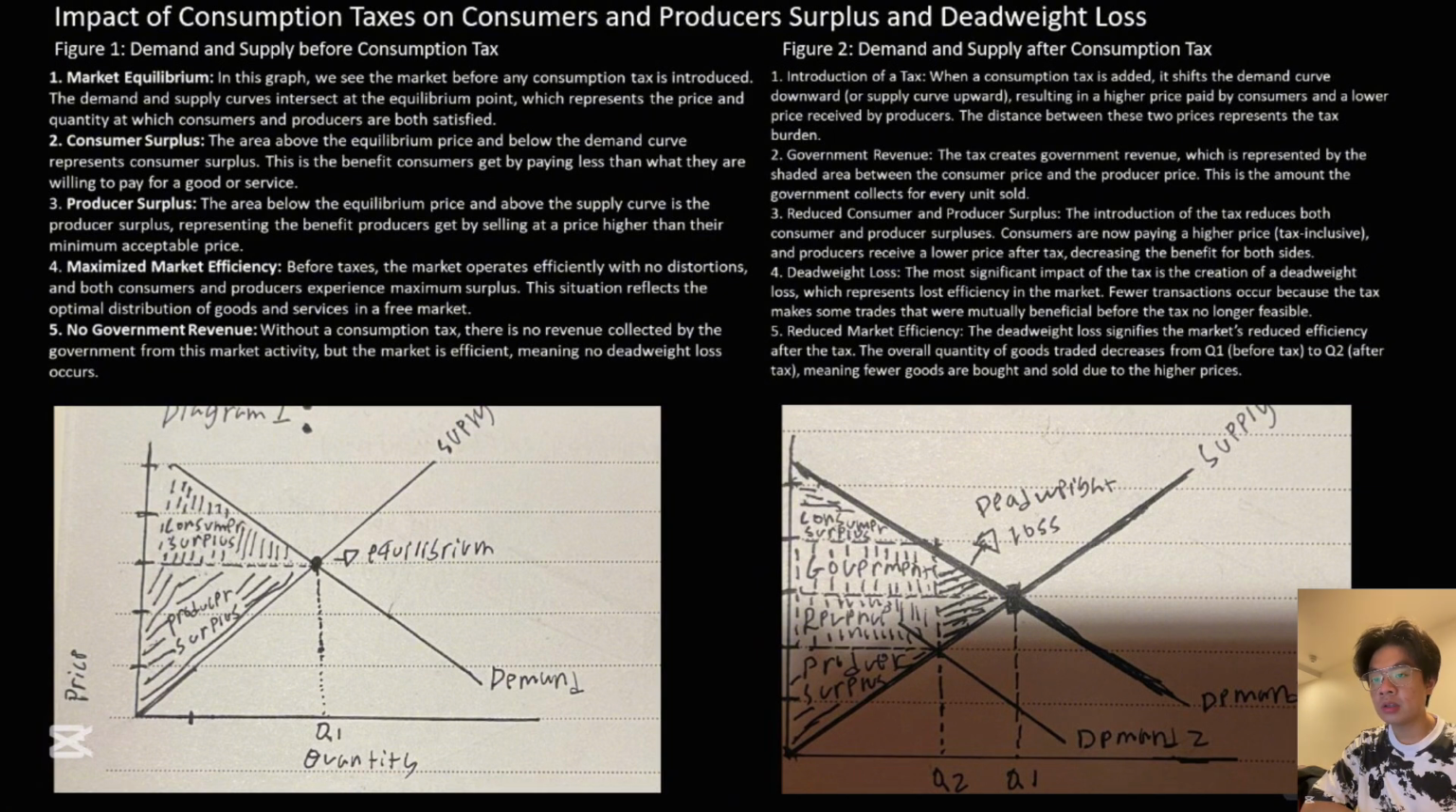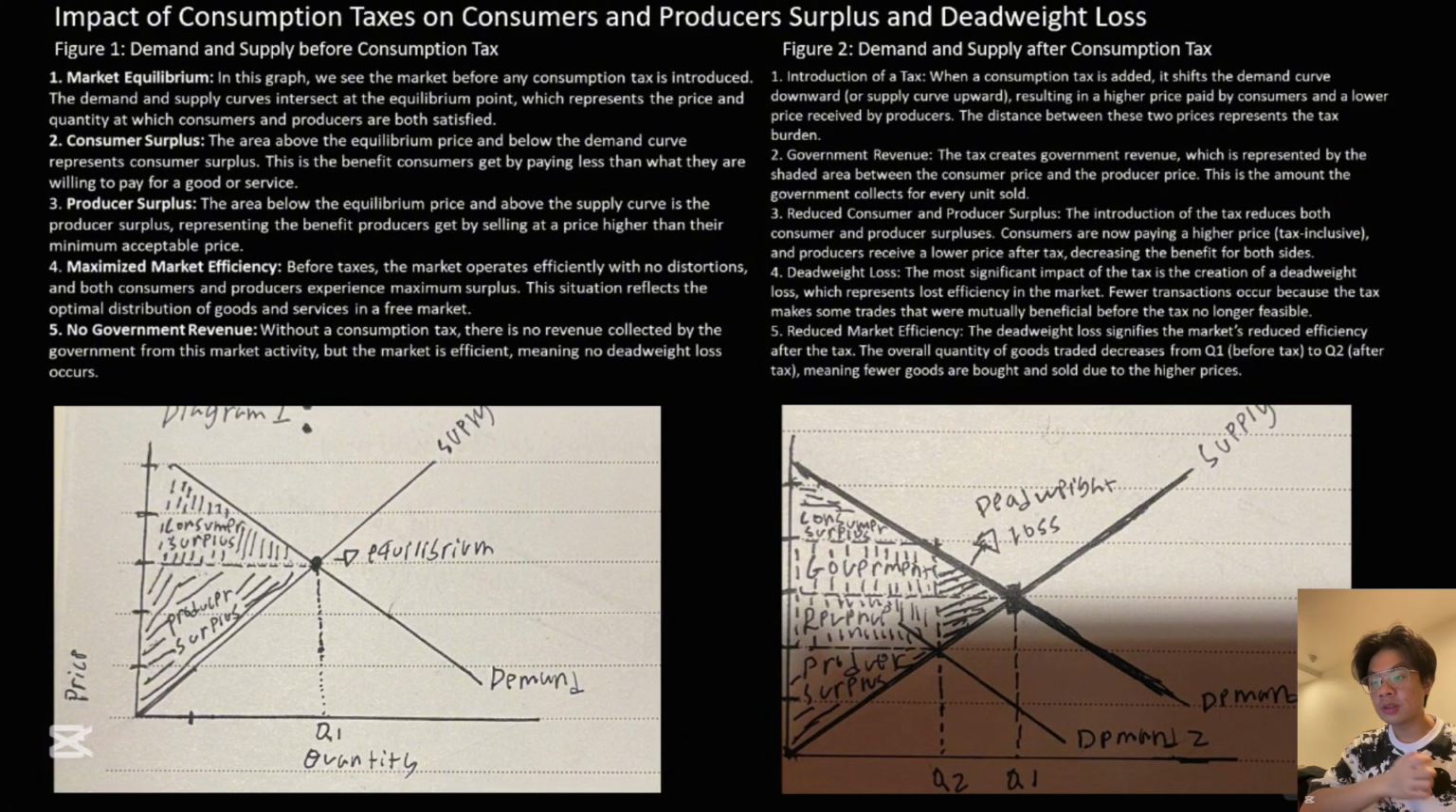Now in figure 2, we can see that when the tax is added, the price for consumers increases and the price producers receive decreases. The government collects tax, but fewer people buy and sell the product. This results in what we call deadweight loss, which means the market is less efficient. Both consumers and producers are also worse off because fewer goods are traded.